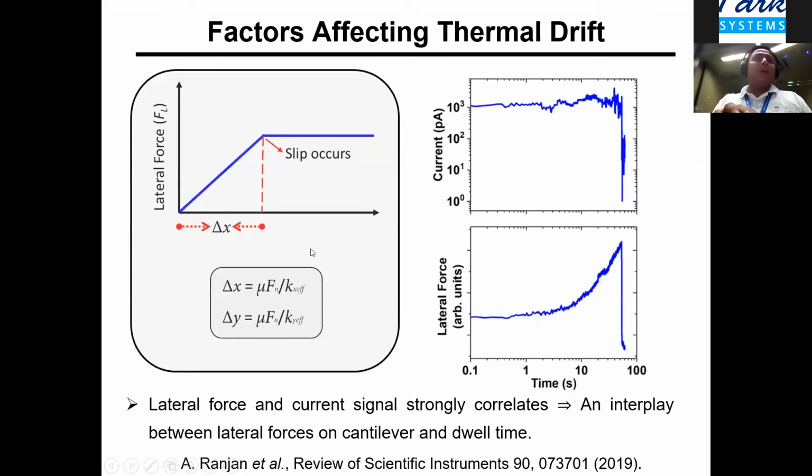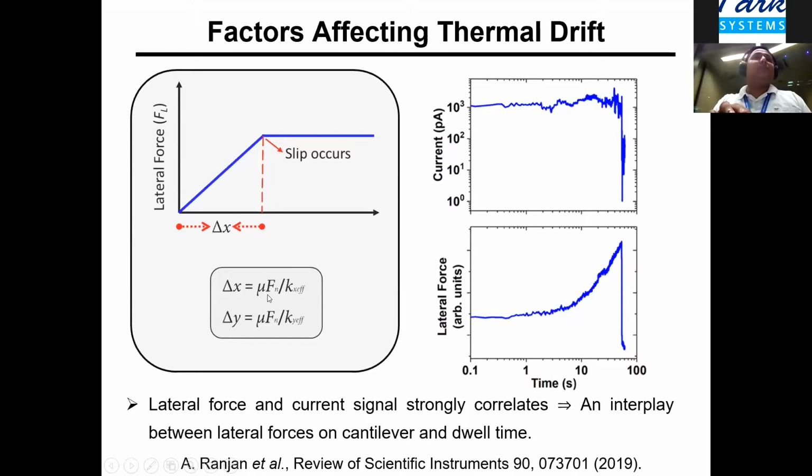So we have been trying to look at this problem for quite some time because our interest was to measure the RTN signals at the nanoscale. We tried a lot of tips, and long story short, we found there are a few things which can be controlled to improve the time scale over which we can stay over a point. What you are seeing is a simple mechanical equation, a spring constant equation.